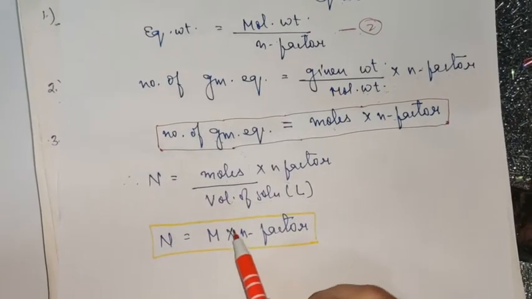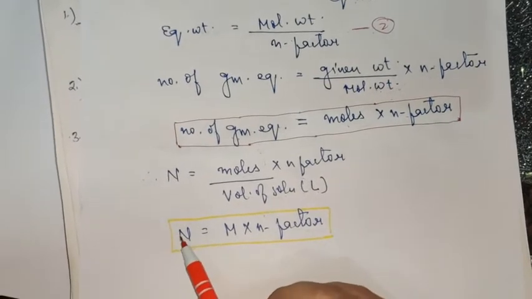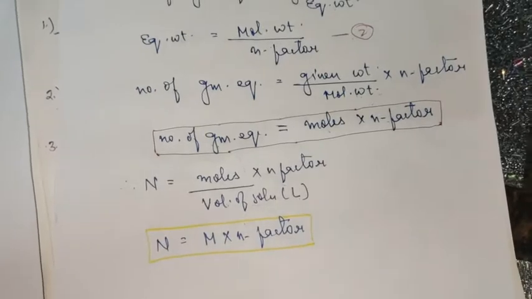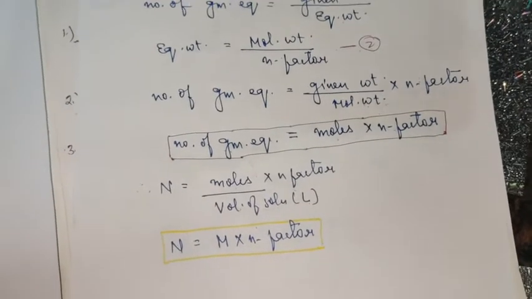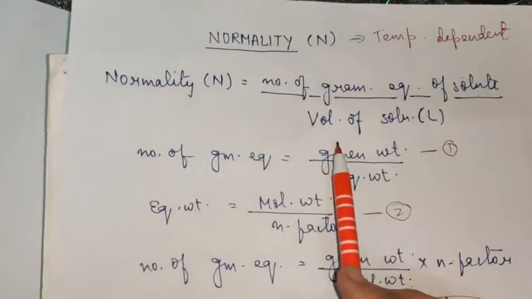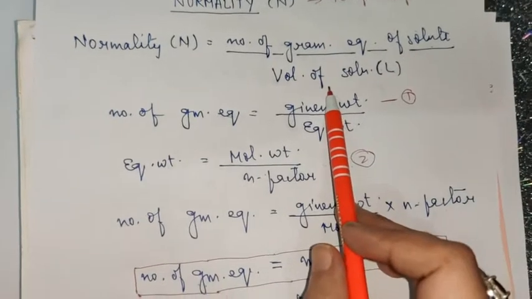So if you know the n factor, then you can easily find out the normality if the molarity of the solution is given. Now the question arises, what is n factor? So first of all, I'm revising these things with you again. Normality is equal to number of gram equivalents of solute upon volume of solution in liter.